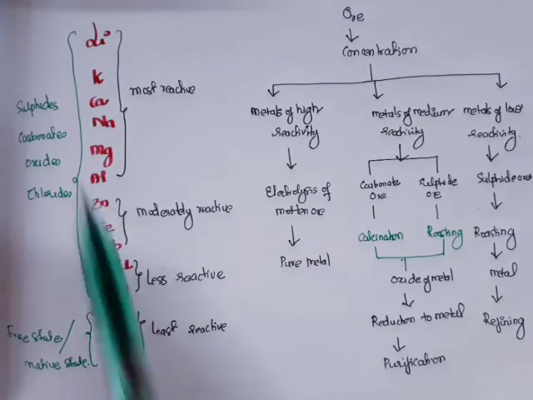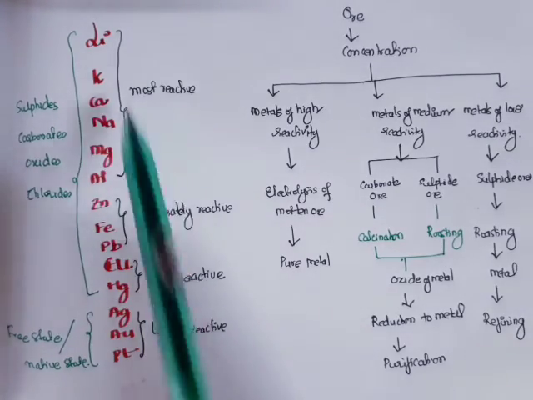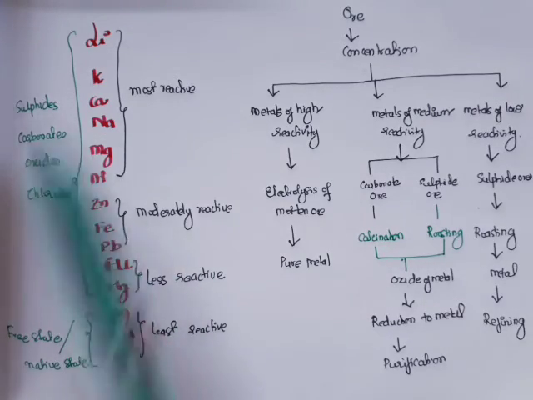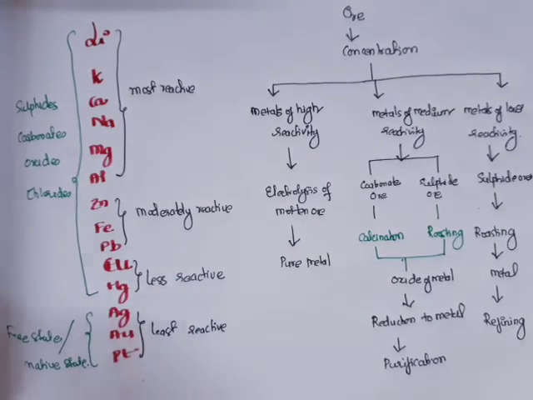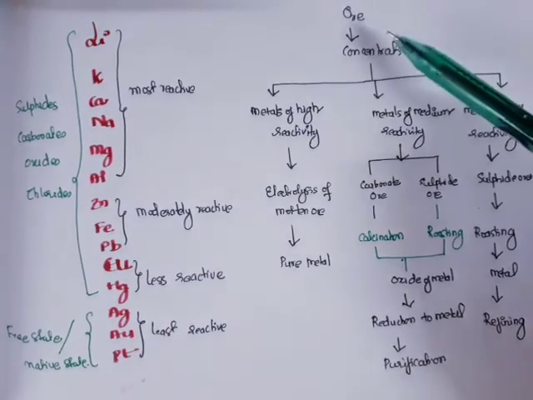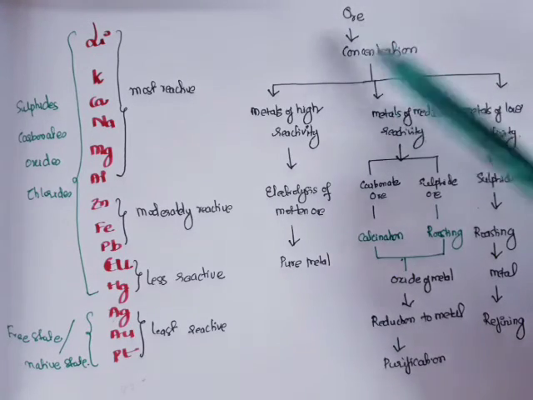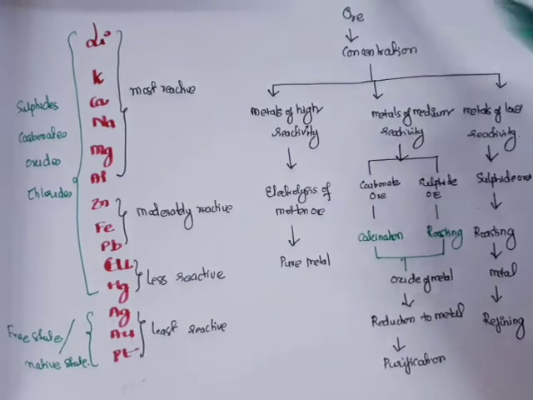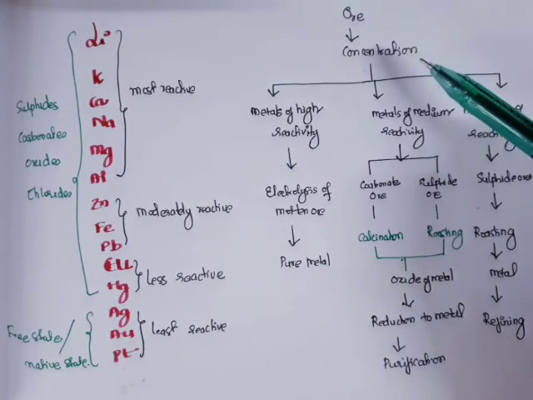and for that reason they usually exist in free state or native state. Now depending upon the reactivity of these elements, they are grouped, and each group will be extracted in the same way as the ore. First what we do is the concentration. Now concentration is the removal of gangue, that we are going to discuss in detail in the next video. First we'll do the concentration.